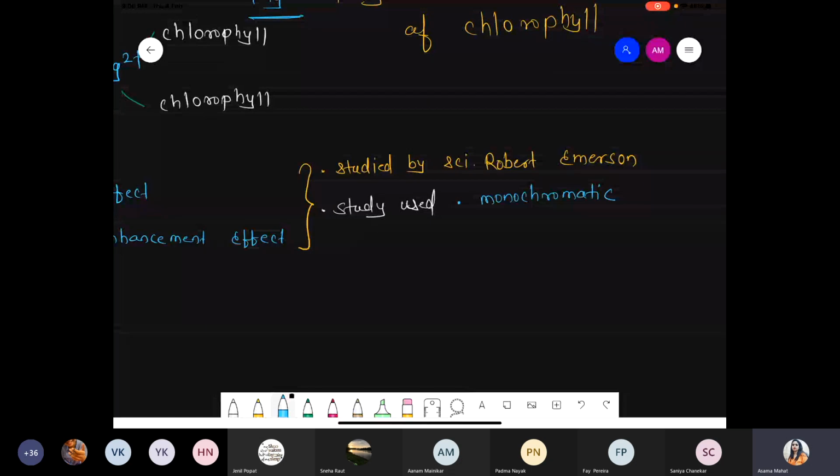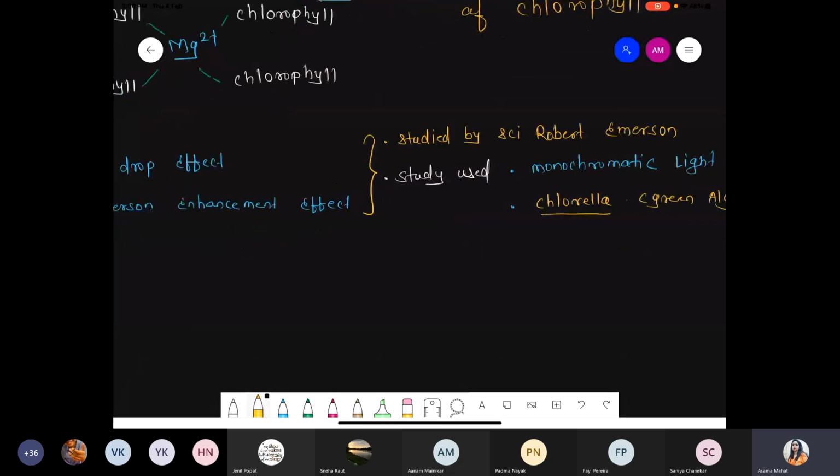So you have to use the monochromatic light, and along with that he used chlorella. And you know very well, chlorella is basically the example of the green algae. Aquatic है, fresh water है, and these are the example of the green algae or alga. Okay, so these are some common information.